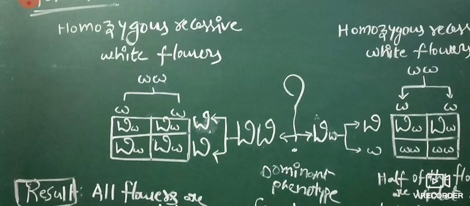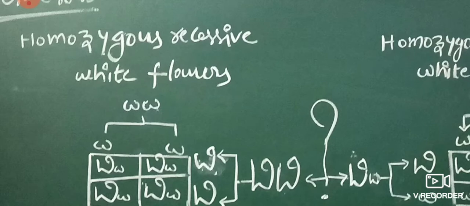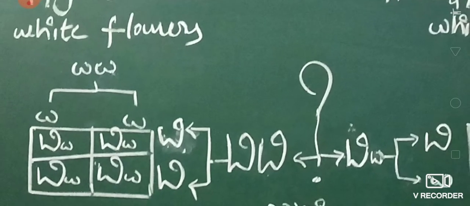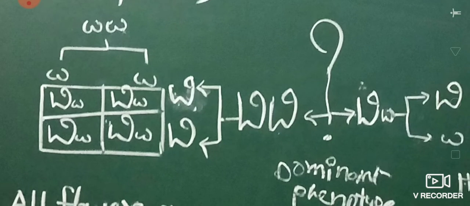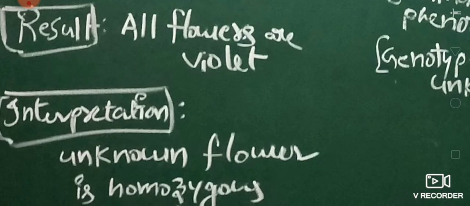But before going to that, we don't know these genotypes. In the first case, a homozygous recessive white flower is crossed with a violet flower, and the result is that all flowers are violet.